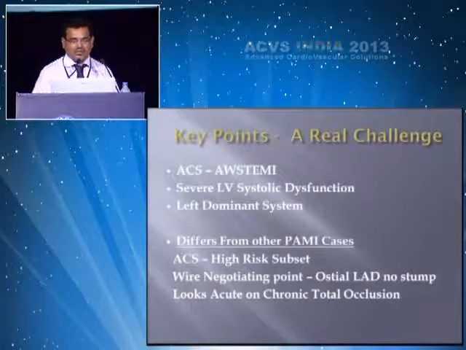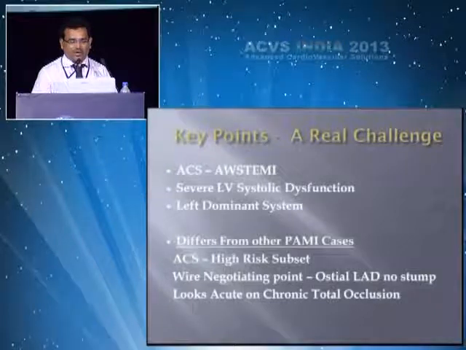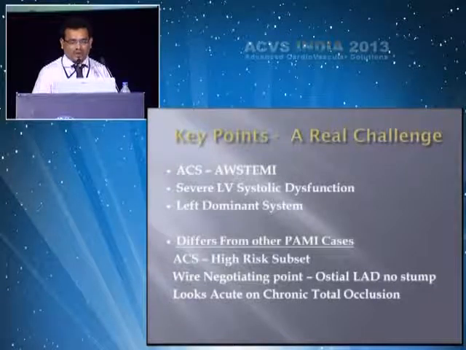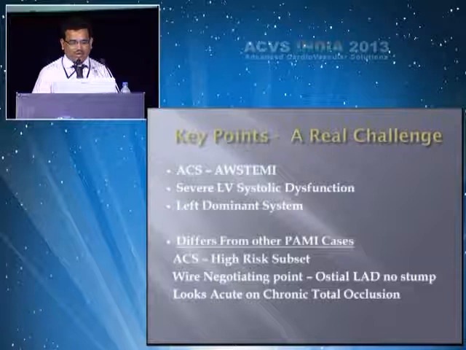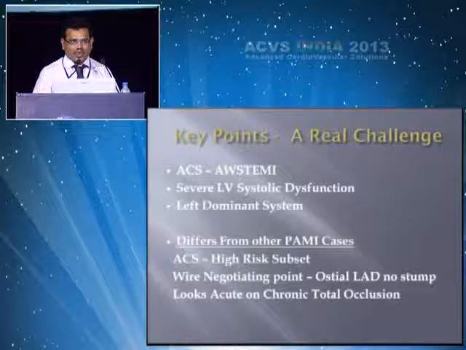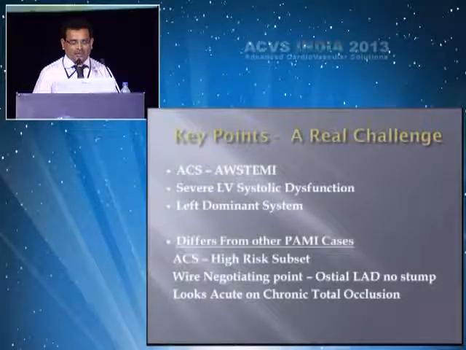Because this is a high-risk subset of acute coronary syndrome, the wire navigation point was not seen, there was total occlusion of the ostial LAD, and the only artery is the circumflex, which is dominant and supplying the viable myocardium. The RCA is non-dominant, and if something happens to the LCX, there will be major catastrophic events and mortality of the patient. And this was looking not only like acute occlusion, but there may be chronic total occlusion or maybe high-grade stenosis, because within 8 hours there is less possibility of development of collateral to the LAD.